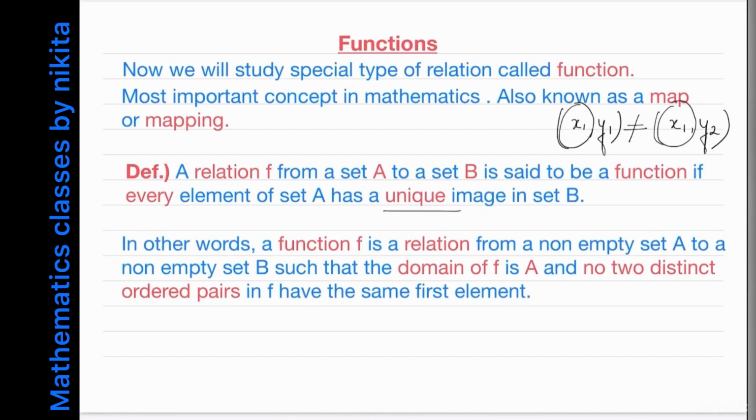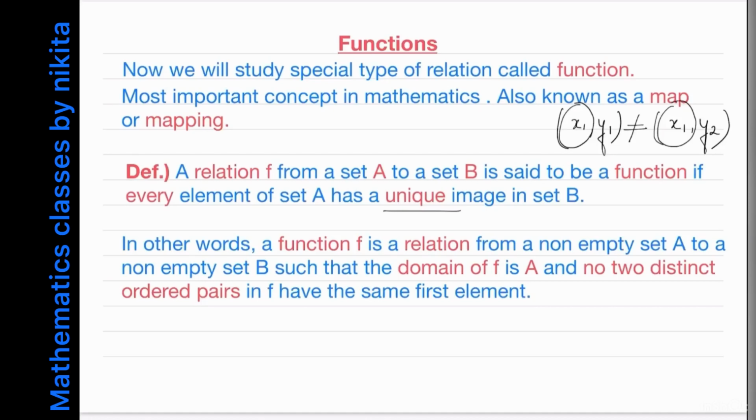Therefore, this definition can be modified, and in other words, a function f is a relation from a non-empty set A to a non-empty set B such that the domain of f is A and no two distinct ordered pairs in f have the same first element. So very important, no two distinct ordered pairs in f have the same first element. So this is the definition of a function.